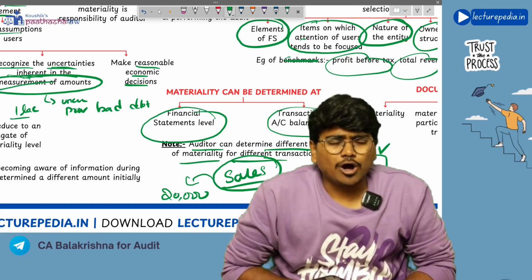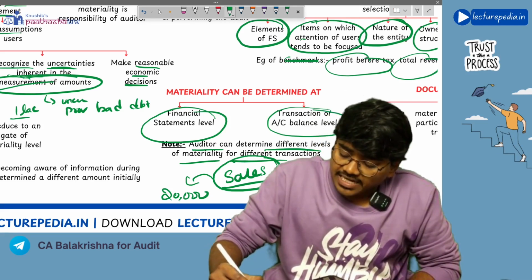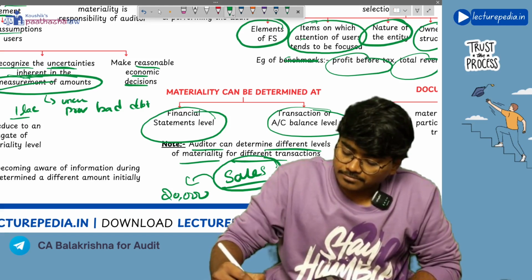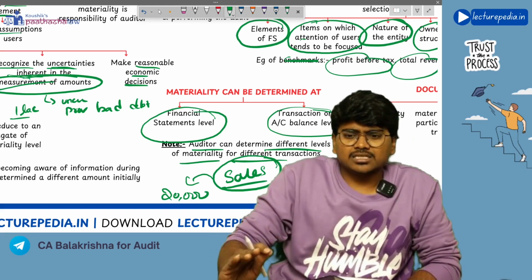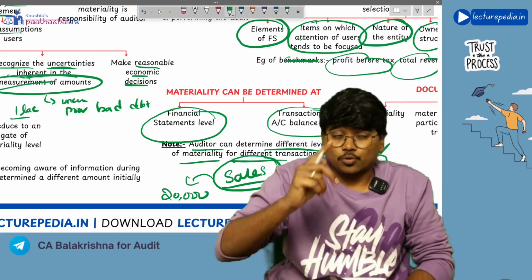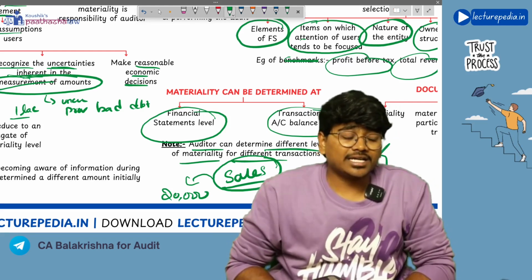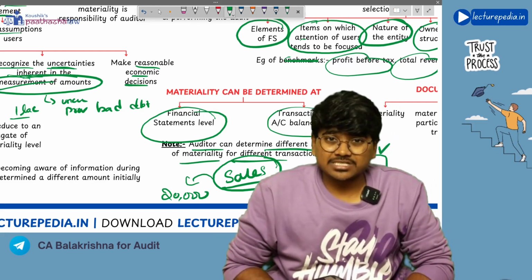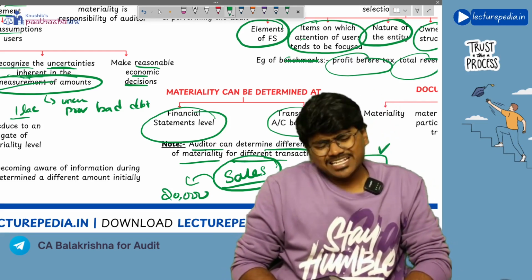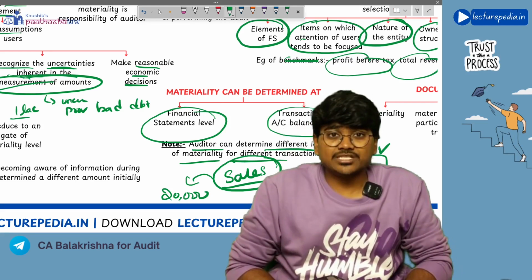Now, what if there is some misstatement of 80,000 rupees? This is not crossing the materiality level, but we have seen there are inherent limitations in the audit. So audit cannot identify all the misstatements. Even after you conducted the audit, there will be some undetected misstatements.